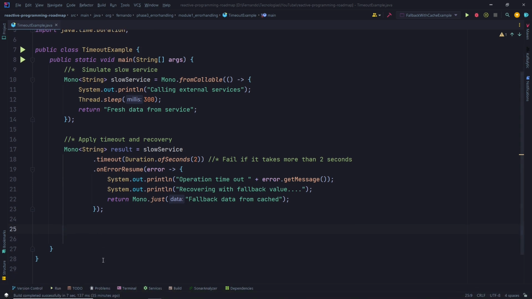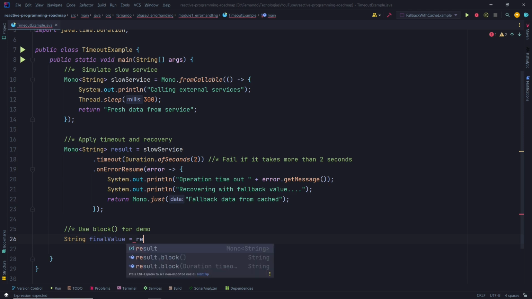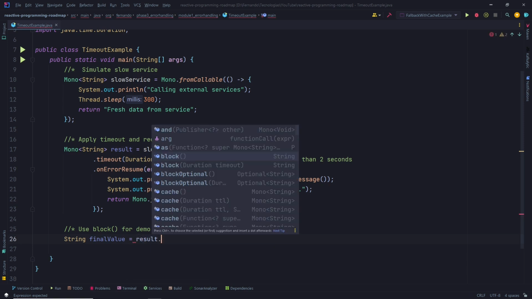Now we need to see this in action. For that, we need to use the block operator, just for demo purposes. So, use block for demo. Let's create a String finalValue, let's get the result, block.